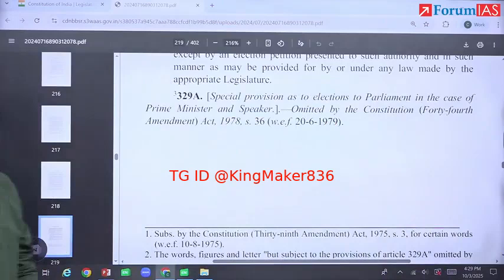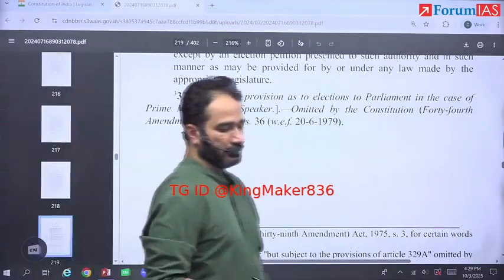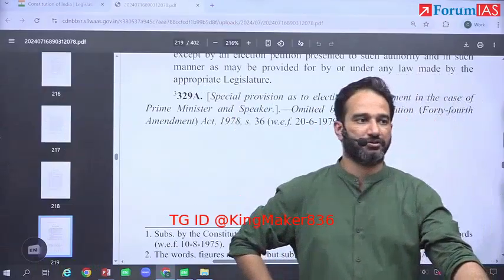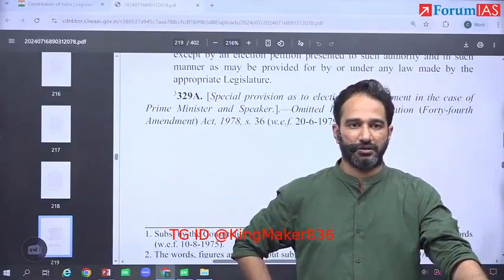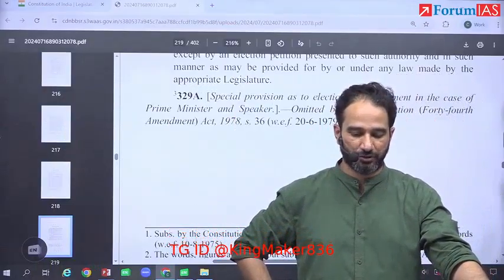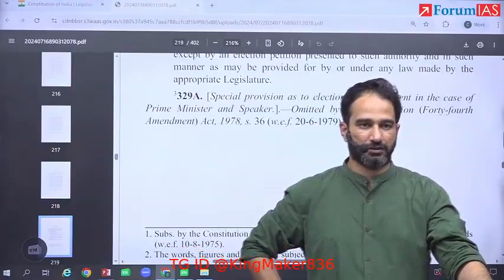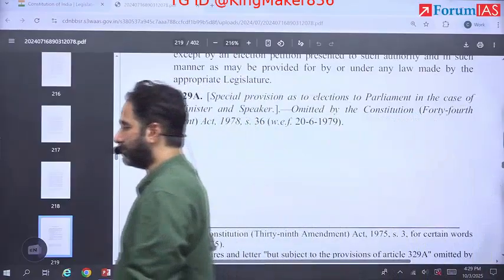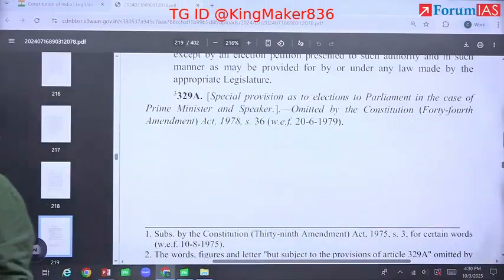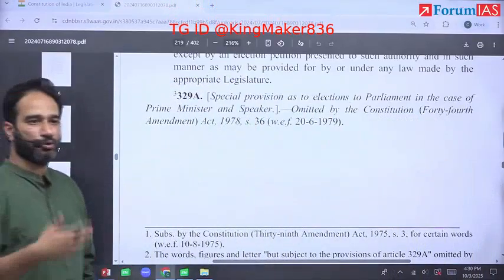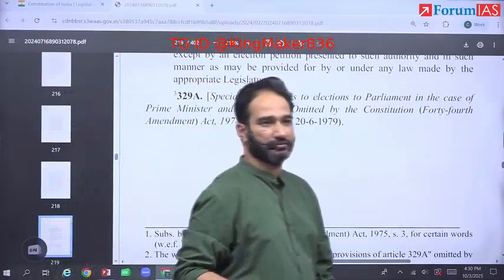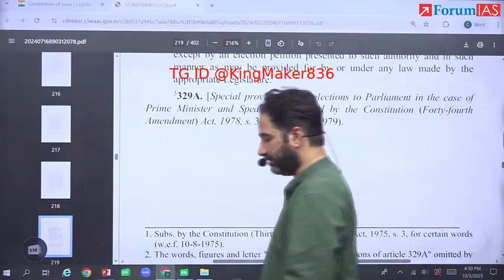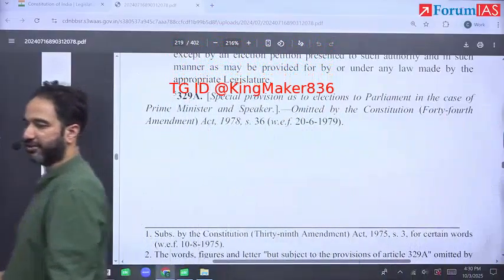Next, ensures accountability. You can give the example of no confidence motion, parliamentary committees here.